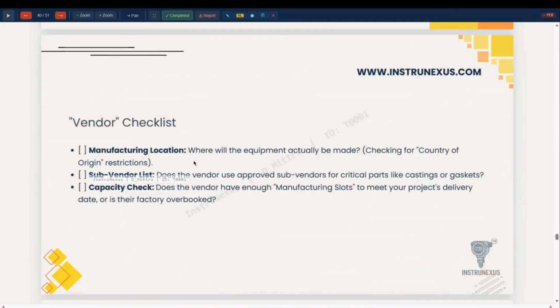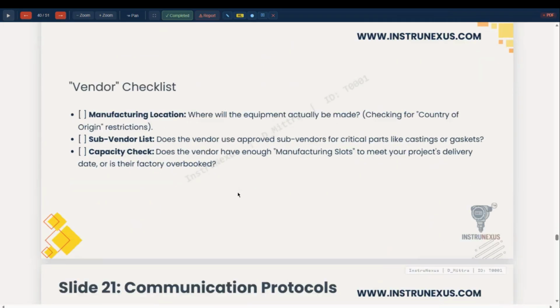Manufacturing location, where the equipment is actually made, country of origin, this has certain countries. Suppose any equipment which is manufactured in a country where you are not able to procure from that country due to certain restrictions, sub-vendor list, these are to be noted. Sub-vendor list must be approved, and capacity check, whether the vendor has enough.